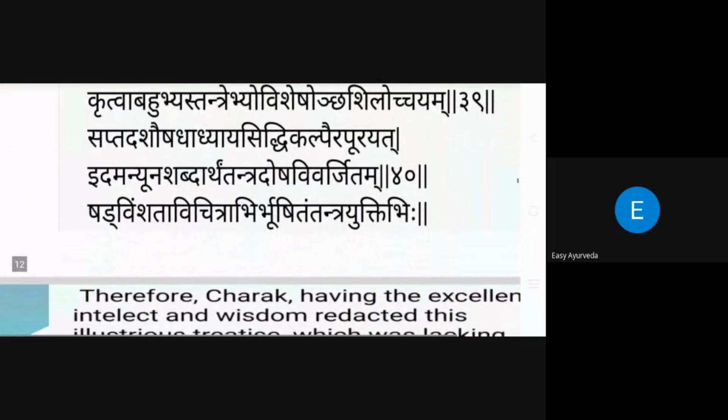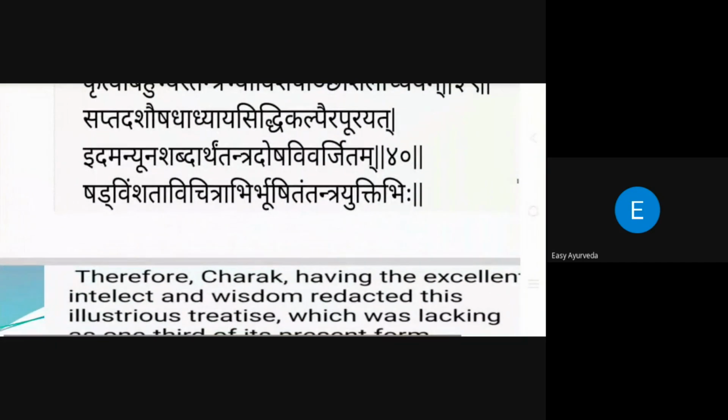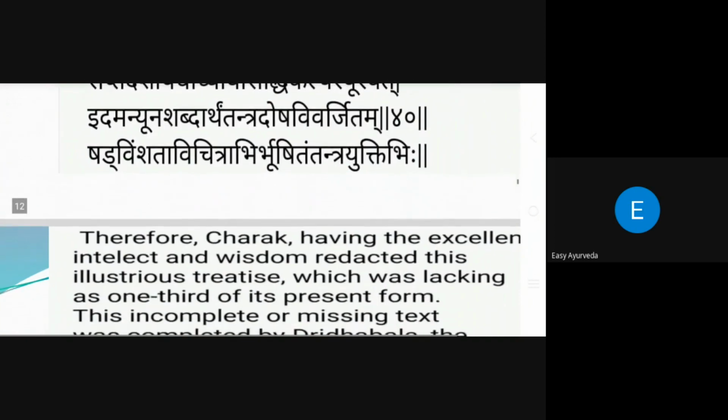Next, come to this sloka. This sloka has a very important meaning regarding this book also. Idam nyunam shabdhartam. It is telling that idam nyunam shabdhartam tantradosha varjitam. See here how confidently he is telling that not a single word is written wrongly in this. There is no nyunata, no lacuna of the words in this.